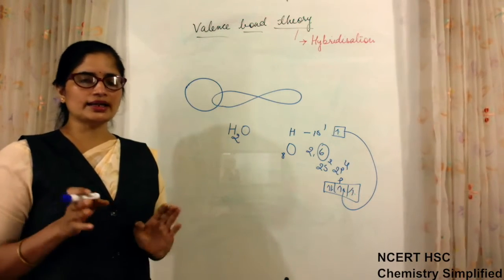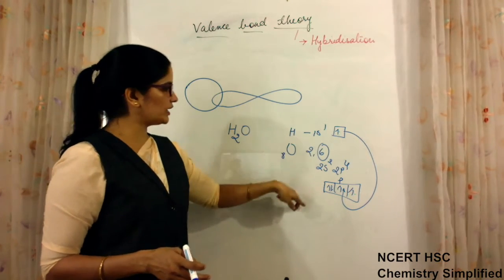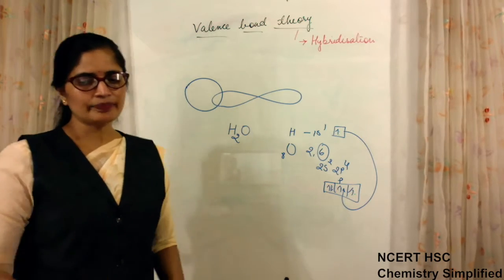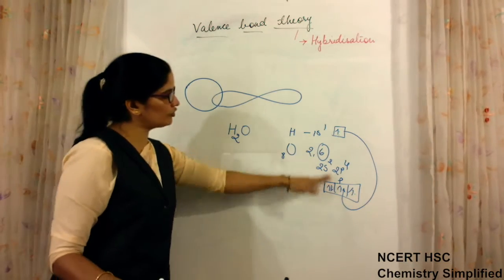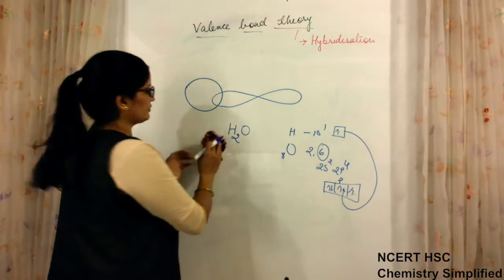So we know that in the case of the water molecule, the s orbital of hydrogen is overlapping with the p orbital of oxygen because p is vacant. Clear? So whenever such type of overlapping takes place in any molecule, this is just one example which we have taken.